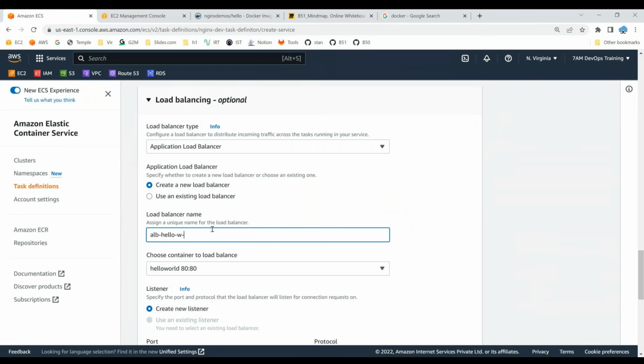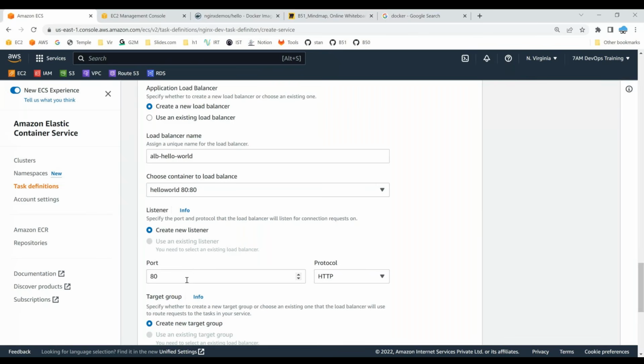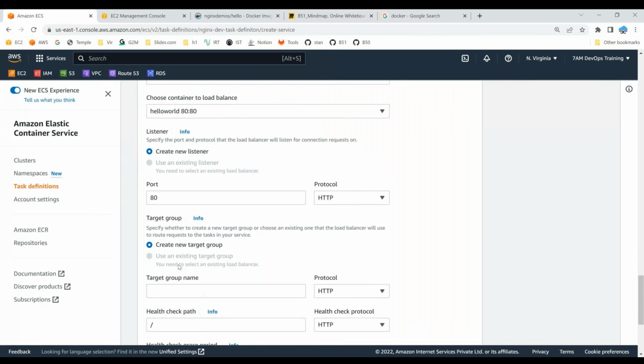This is the load balancer that I would like to create, and choose the container to load balance. In the cluster that you have created, you can have a number of containers. You are creating the load balancer to send the load to this particular container, the hello world container. It has to listen on port 80, and then create a target group. Target group name, give it as hello world TG.